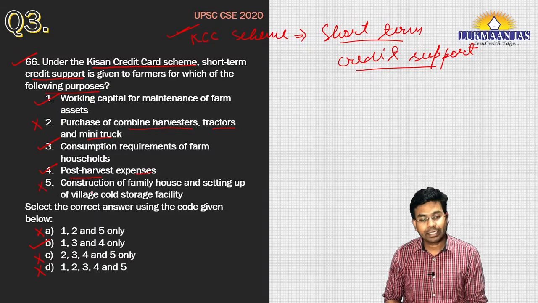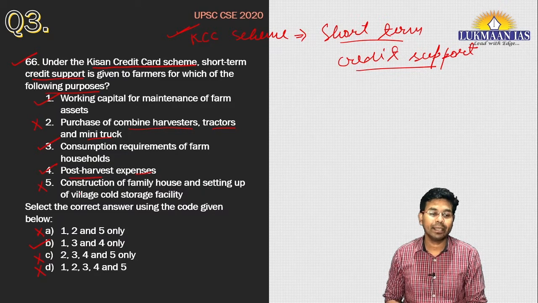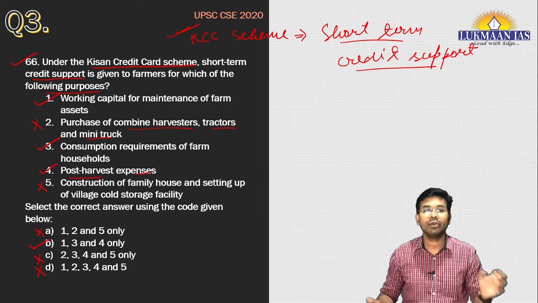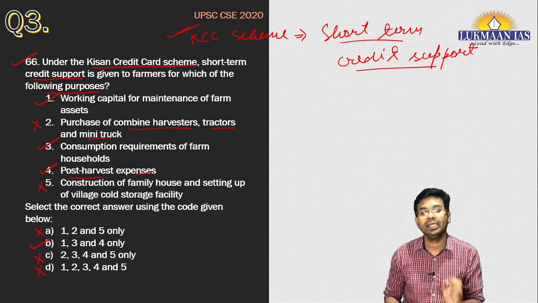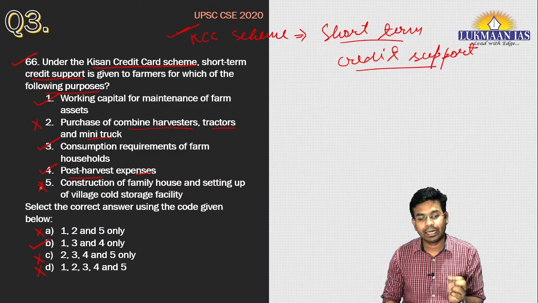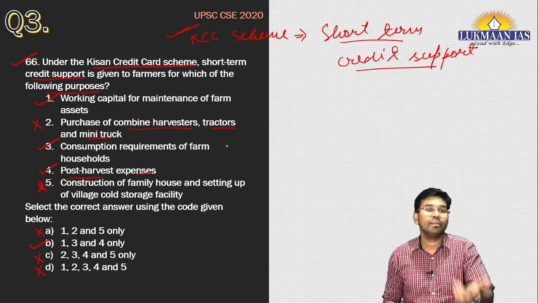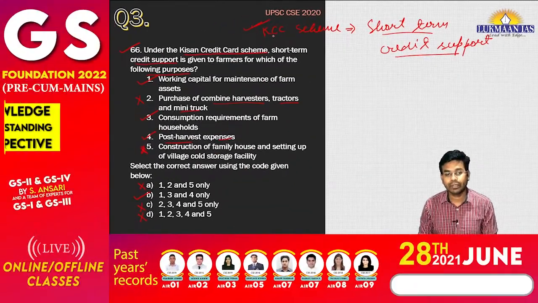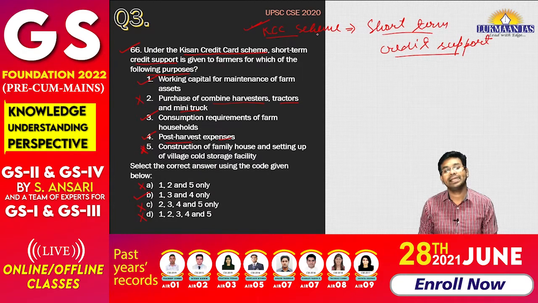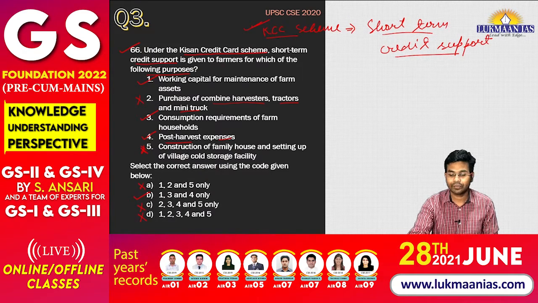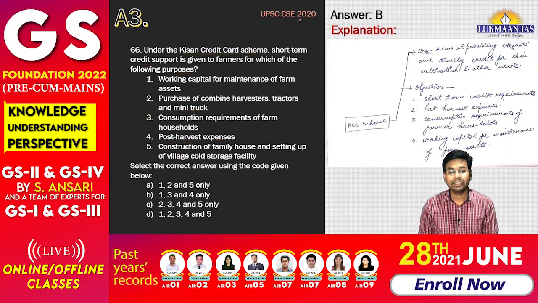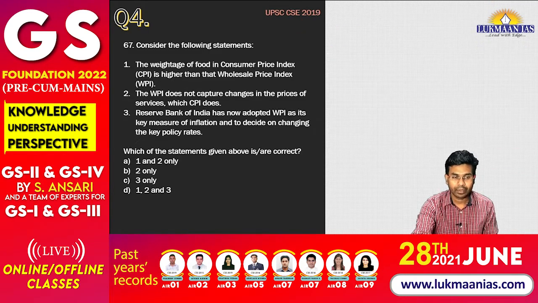But construction of a family house and setting up a village cold storage facility require a very huge amount and are capital goods. Creation of capital goods may not be possible with the Kisan credit card scheme. So the correct answer for this question is option B. This question also appeared in the year 2020. Now let us take the next question for the day.